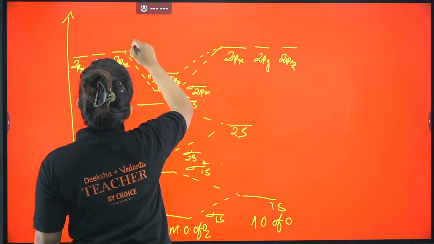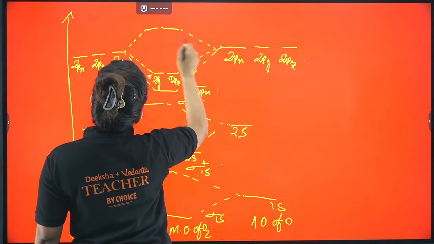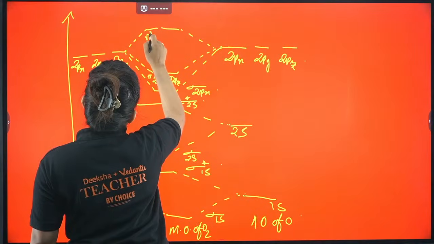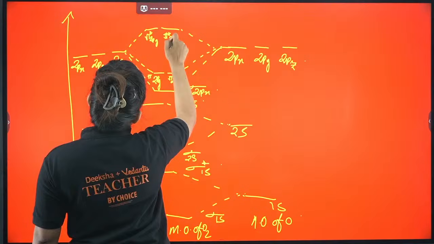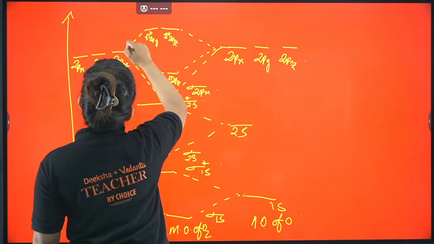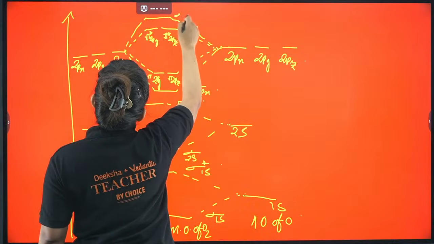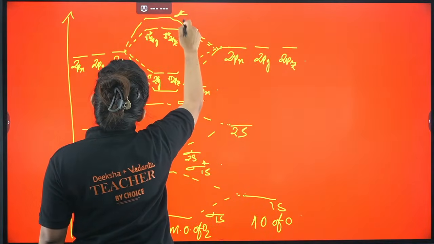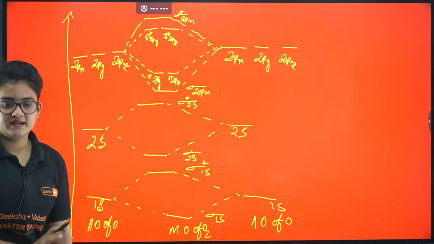Further, pi star 2py, pi star 2pz, and finally sigma star 2px. This is the entire MO diagram.